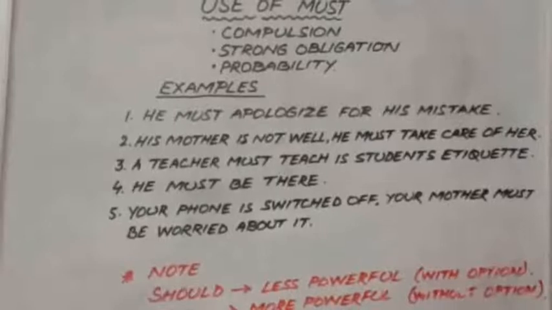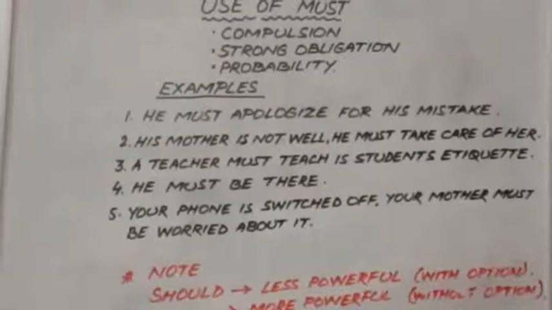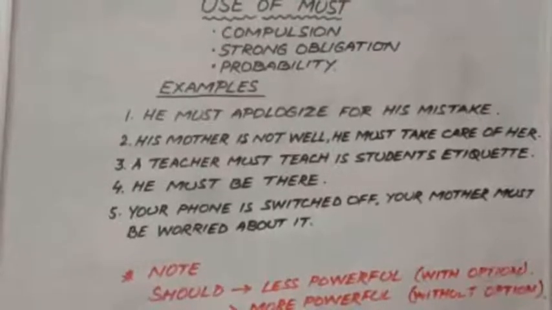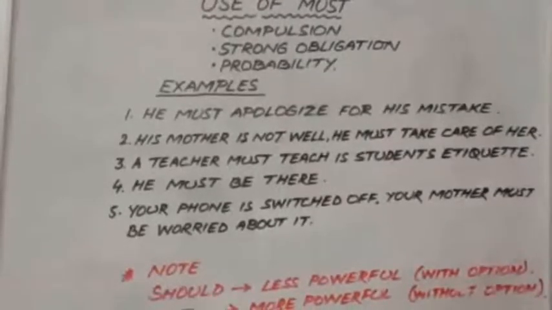Now let's go for the statement number 1, or example number 1. It says, he must apologize for his mistake. Here the word must gives no other option than to apologize. That means you have made a mistake and that mistake cannot be corrected. The only way you can correct it is by apologizing to the people for the mistake you have committed. It means that the mistake is so big that it leaves no other alternative but to apologize.